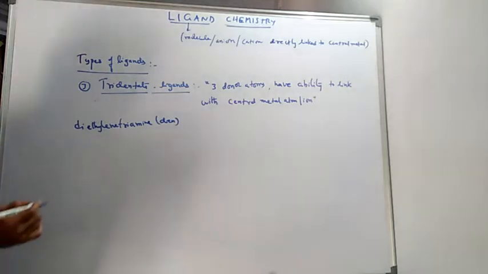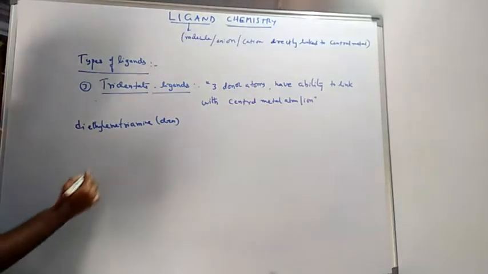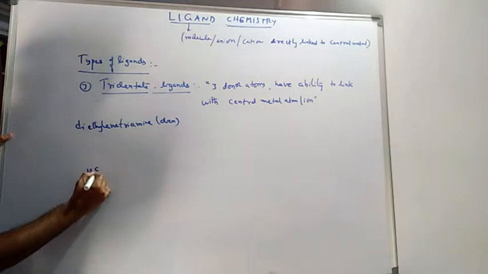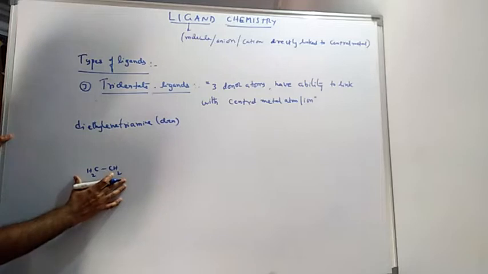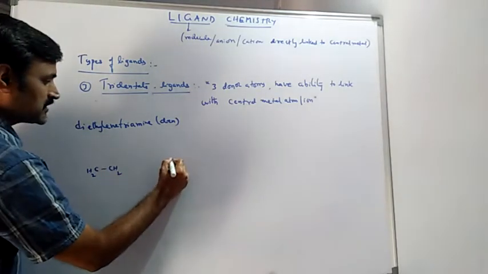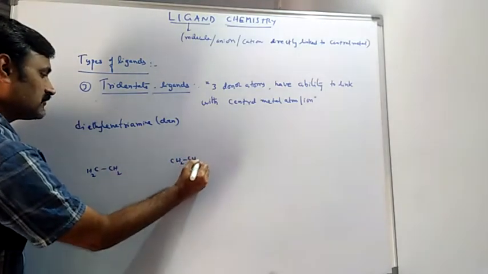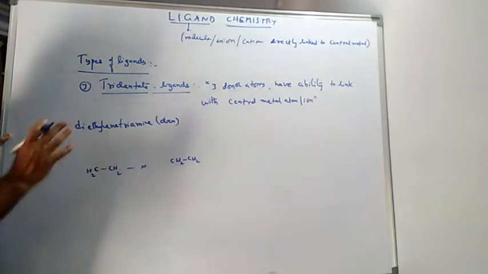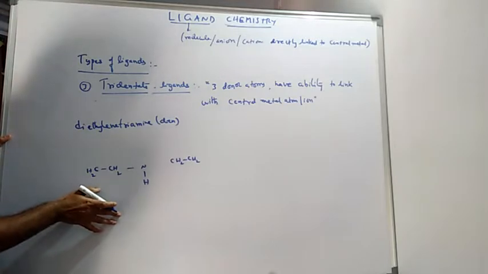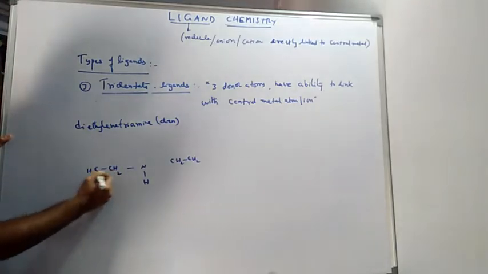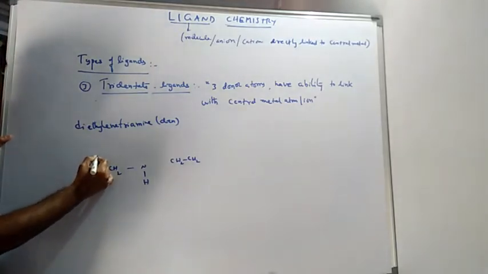But in this, ethylene means C2H4, you all know very well that CH2 groups are there. These CH2 groups, 2 groups are there. In between them, we have one amino group, so NH group is there.